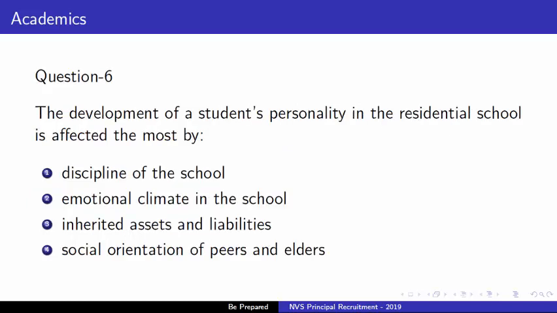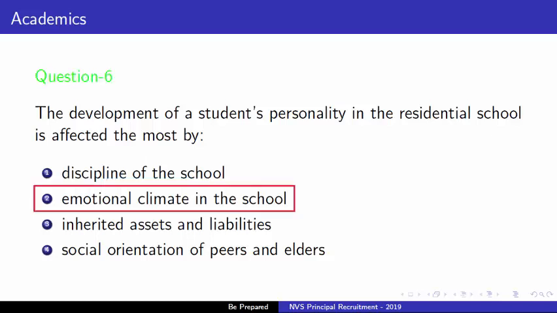Next question is, the development of a student's personality in the residential school is affected the most by, options are number 1, discipline of the school. Second option is emotional climate in school. Third option is inherited assets and liabilities. And the fourth option is social orientation of peers and elders. Right answer is option 2, that is emotional climate in the school.